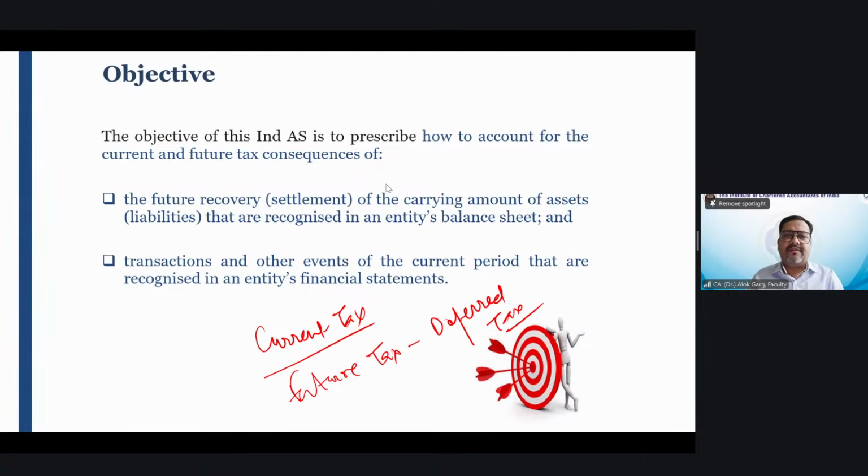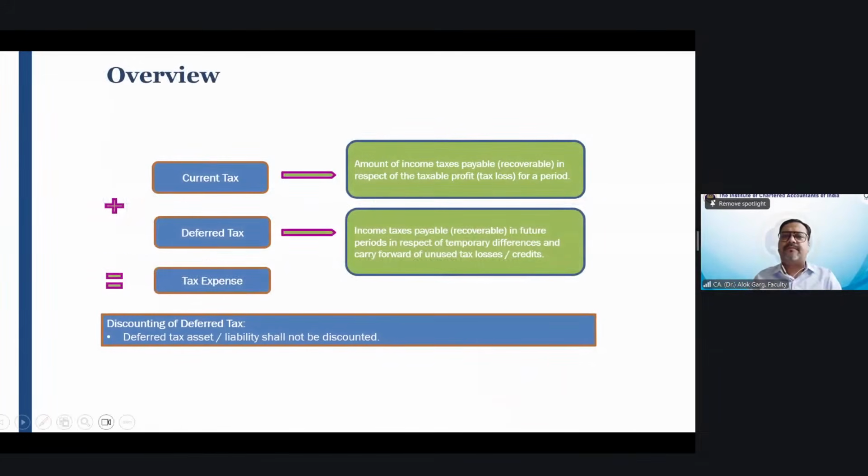So friends, moving further. Current tax, we discussed, is the amount of income taxes payable or recoverable in respect of the taxable profit or taxable loss for a period. Deferred tax means taxes payable or recoverable in future periods in respect of temporary differences, which we'll talk about, and carry forward of unused tax losses and credits. Friends, this standard talks about 5 to 10% about current tax and 90% about deferred tax.